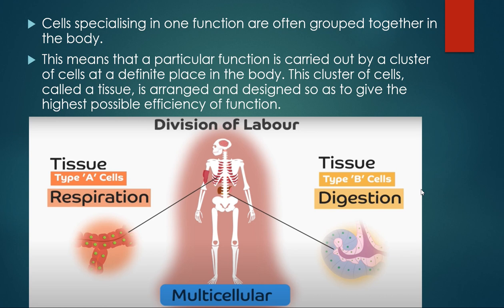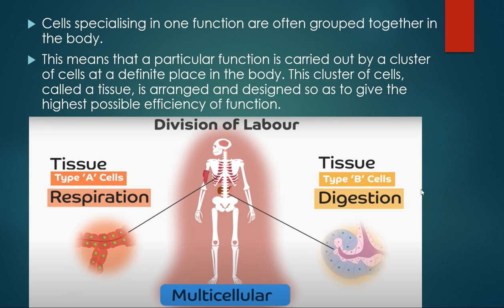Now, can you give me some examples of tissues in the human body? The muscles. Yes, the muscles are a tissue that helps movement by contraction and relaxation. What about blood? Do you know that blood is a tissue? Yes, blood helps in transportation of nutrients, gases, waste materials, etc. And it is known as the connective tissue of the human body as it connects various parts of the body.